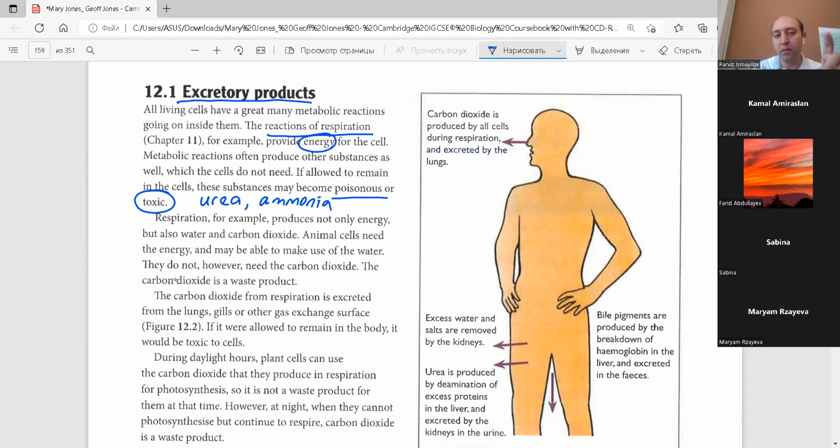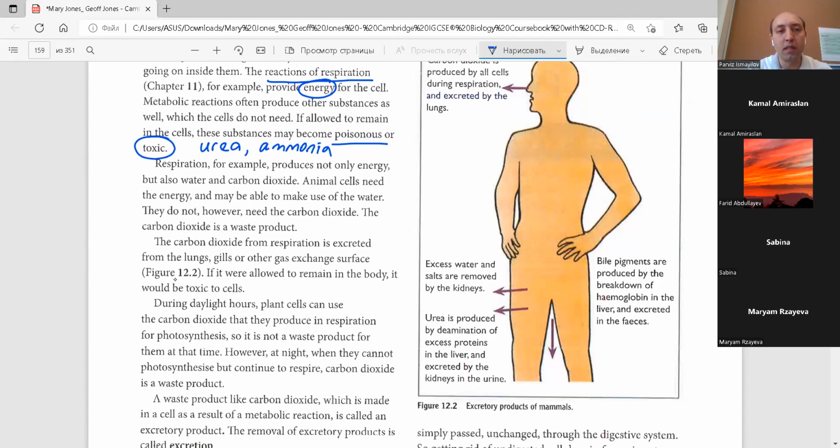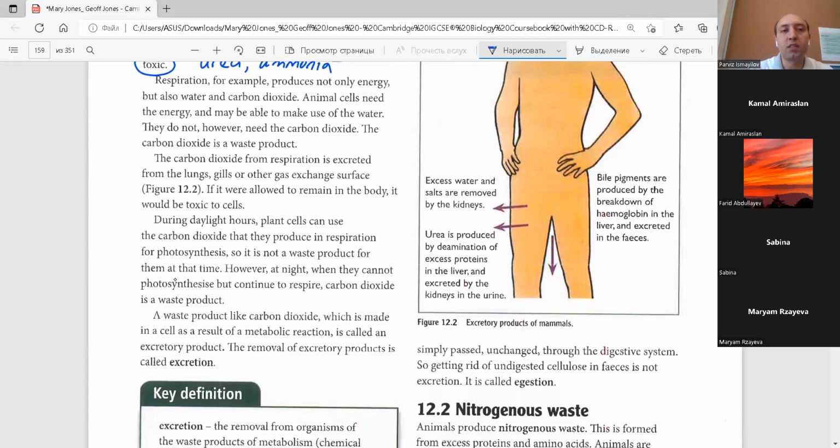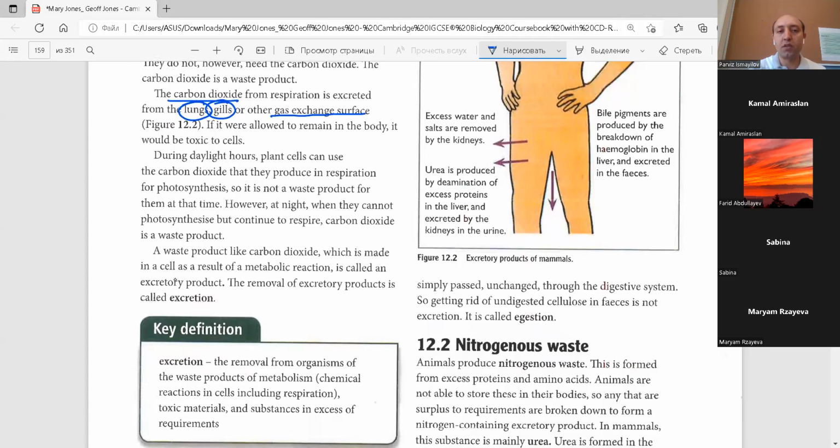I will give you more information about nitrogenous compounds. Just wait. So respiration, we said what it's making in the body. And as we said, carbon dioxide after respiration is sent out by the lungs. In fish, you know that they use gills, or some worms, such as earthworm, use the gas exchange surface for sending these substances out. Or plants, you know, carry out photosynthesis and respiration, and each process makes different products, and these products will be sent out by the excretion process.